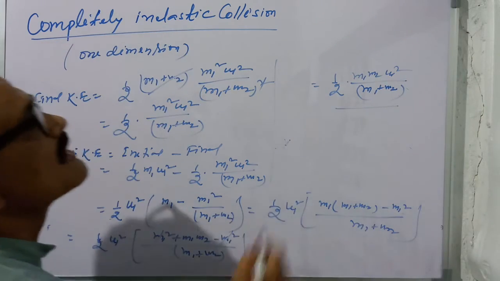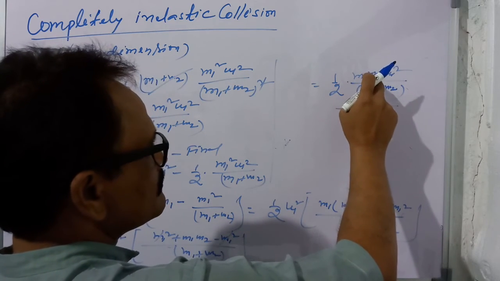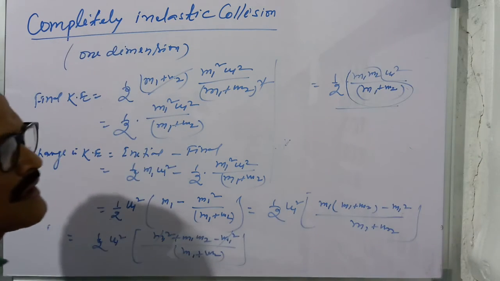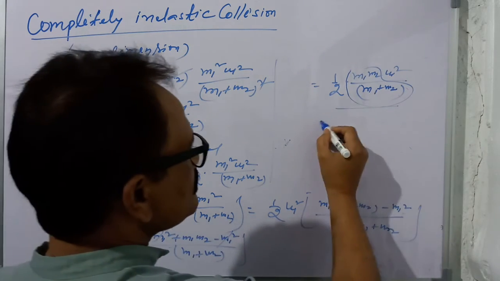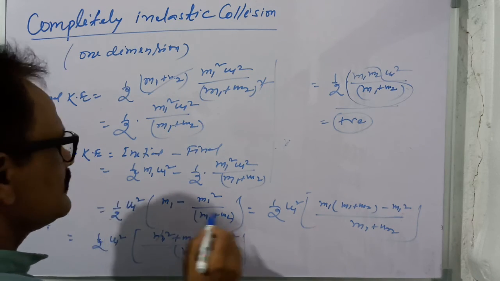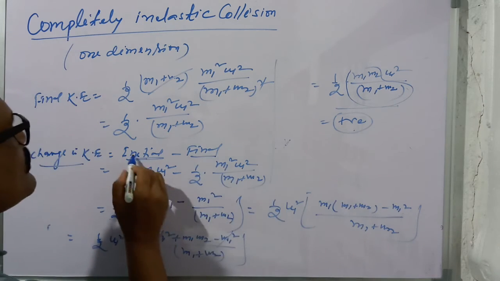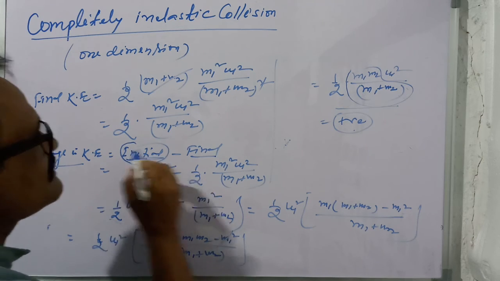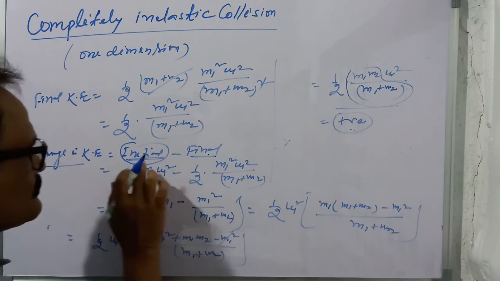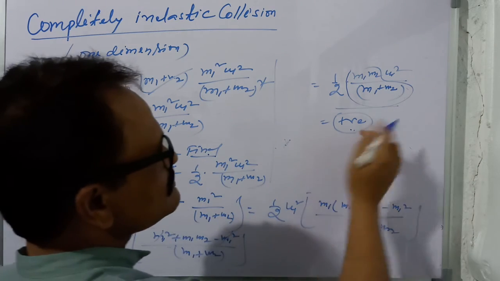See, this half is positive, mass is positive, and u1 square is positive, so the whole expression is positive. This means the initial kinetic energy minus the final kinetic energy is positive. So we can say that the initial kinetic energy is greater than the final kinetic energy, and there is a loss in kinetic energy, and this loss is equal to this value.